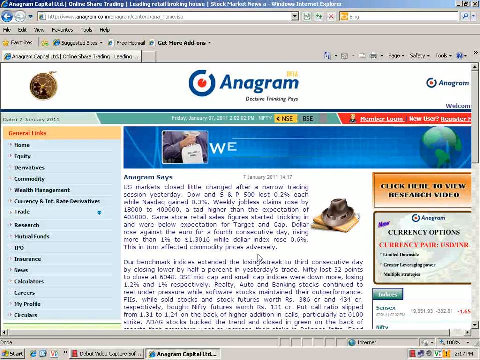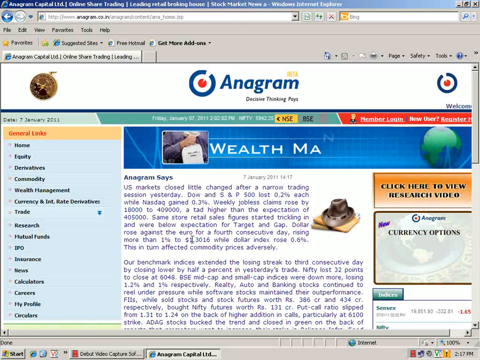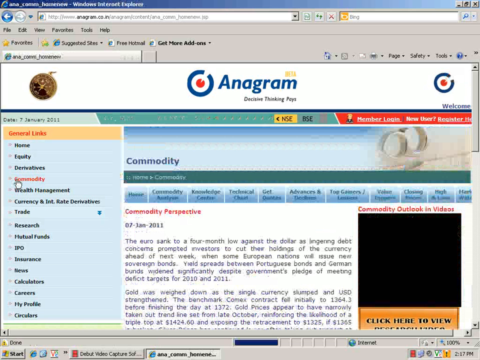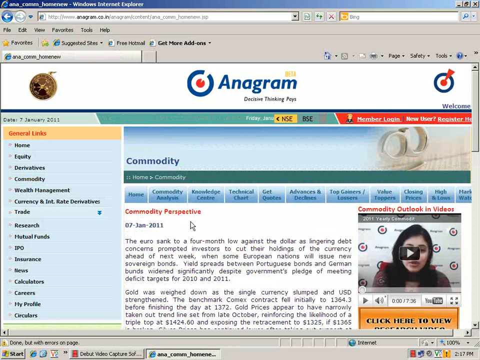The Anagram website commodity page is revamped, and today I am here to explain how you can use it in a user-friendly way. First of all, click on the commodity section in the right panel. This shows the commodity homepage. First, there is Commodity Perspective, which is updated on a daily basis. This contains the outlook and gist on all commodities for the day.